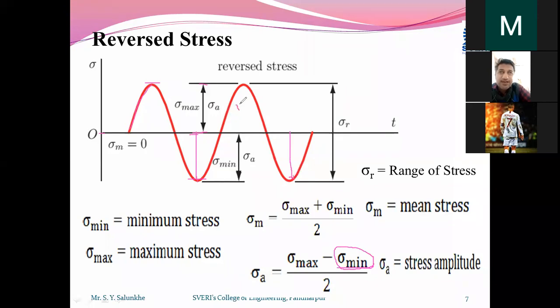If 10 megapascal is on the positive side and 10 megapascal on the negative side, then 10 minus minus 10 becomes 20. 20 divided by 2 is again 10. This becomes the range of stress, where we use sigma minimum as minus 10. So 10 minus minus 10, that is plus 10, 20 divided by 2 is 10. We are going to get the same amplitude.